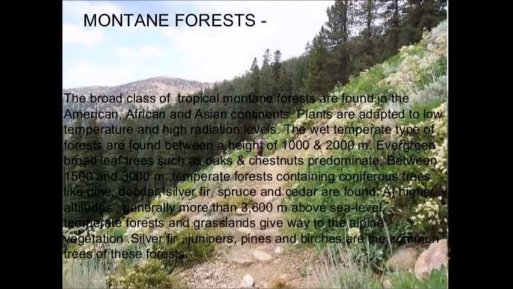Next is the mountain forest. This is another vegetation where you have different types of vegetation in a single region. As the word suggests, this is observed in the mountainous area. The decrease in temperature with increase in altitude leads to a corresponding change in the natural vegetation. Wet temperate type of forests are found between the height of 1000 to 2000 meter, and evergreen broad-leaved trees such as oak and chestnut are observed in this area.